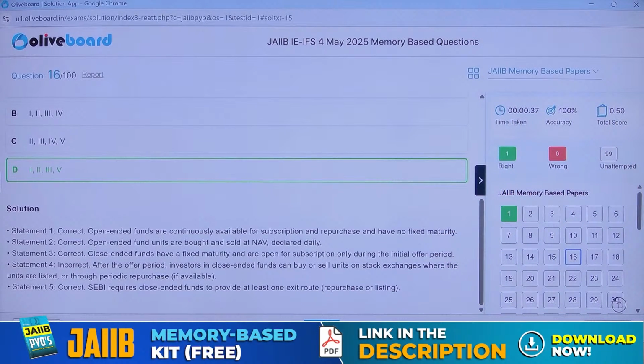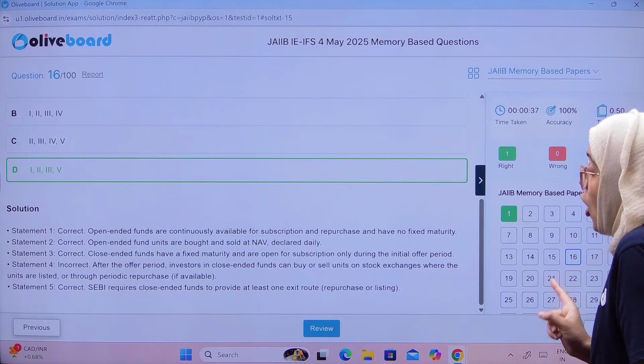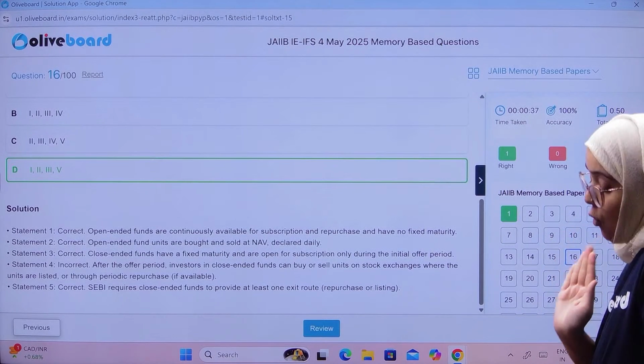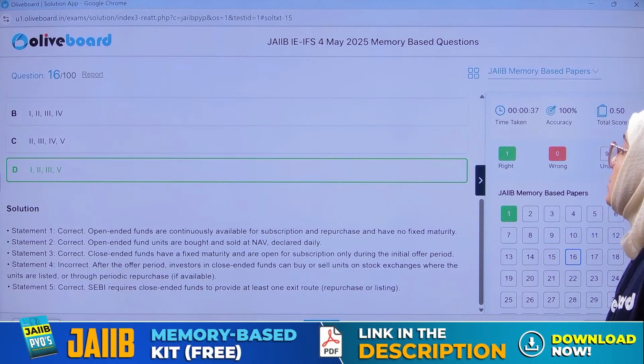After an offer period, investors in the close-ended fund can buy or sell units on the stock exchange where the units are listed or the periodic repurchases are available. So yes, the fourth statement is incorrect. First, second, third, and fifth statements are correct. So D is the correct answer.